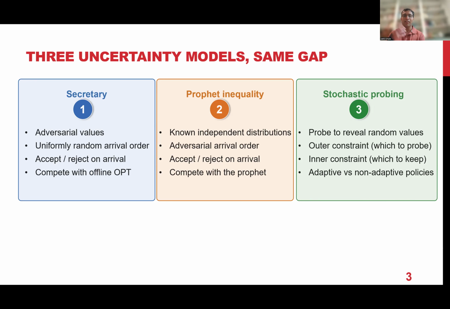So the secretary model, you again have these n elements. The elements, the downward closed set system, everything is known, but the weights are unknown. The adversary chooses these weights or the values, and then these weights are revealed to you in a uniformly random order. So I'm going to reveal the weight of some element. As soon as the weight of an element is revealed, you have to immediately decide, are you taking it into your feasible set? It's an online problem.